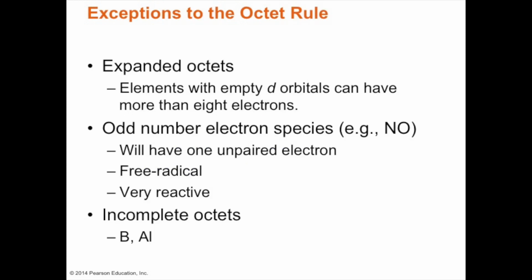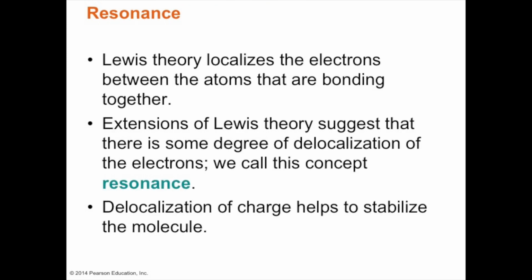So there are some exceptions to the octet rule. For example, odd number electron species like NO will have 1 unpaired electron. Very, very reactive, of course. Or if we have incomplete octets like boron, because it has three electrons, as well as aluminum.